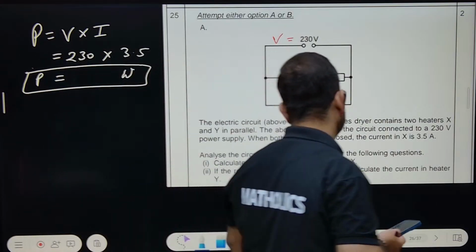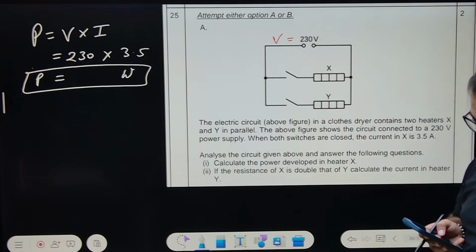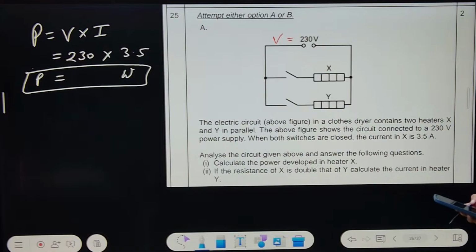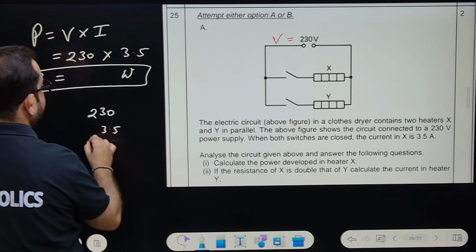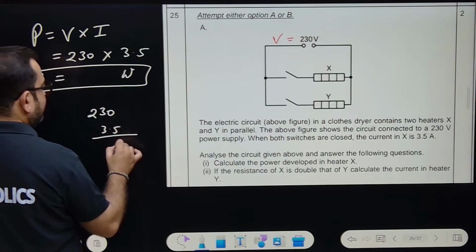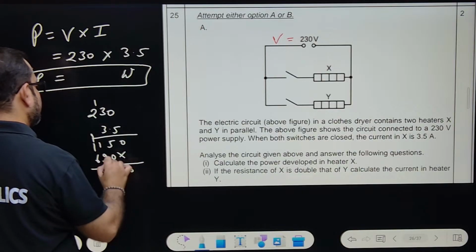Tell me. 230 into 3.5, do it. Multiply: 5 threes are 15, 5 twos are 10, 11, 300, 3 threes are 9, 3 twos are 6, 0, 5, 10, 8, and 1 point. 805.